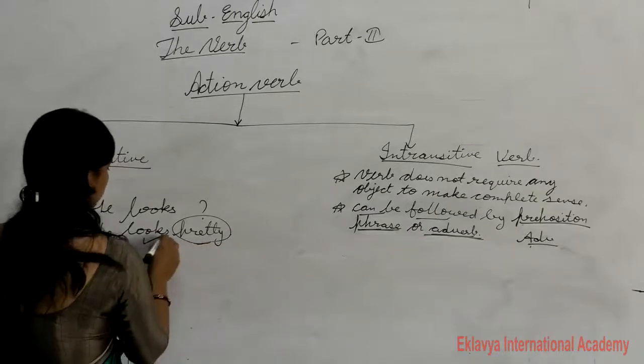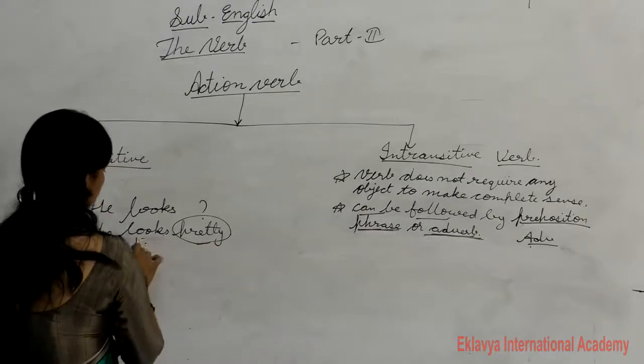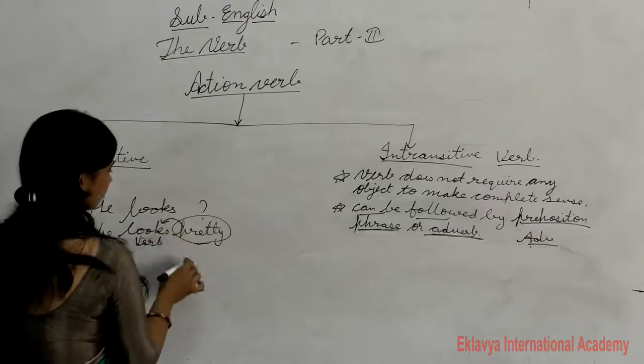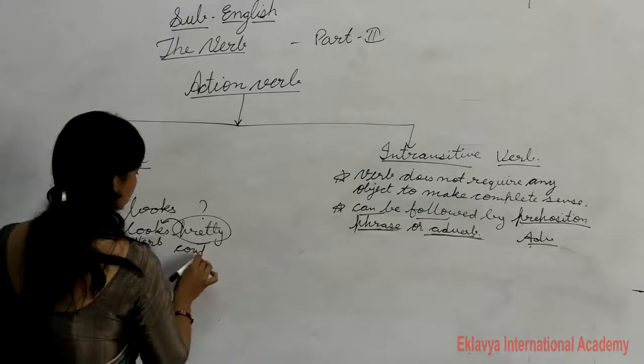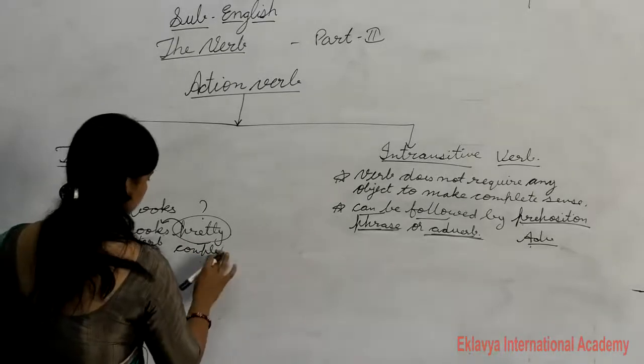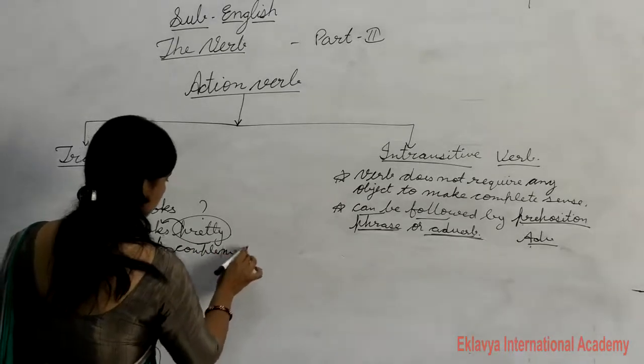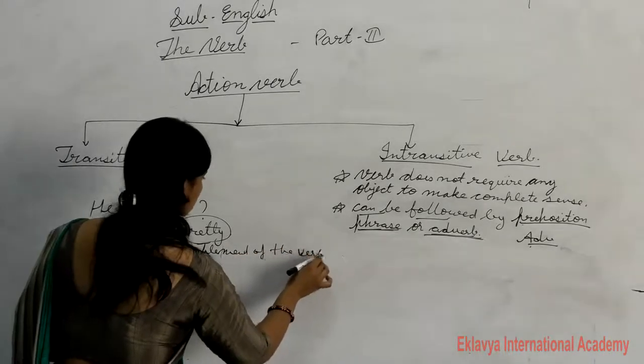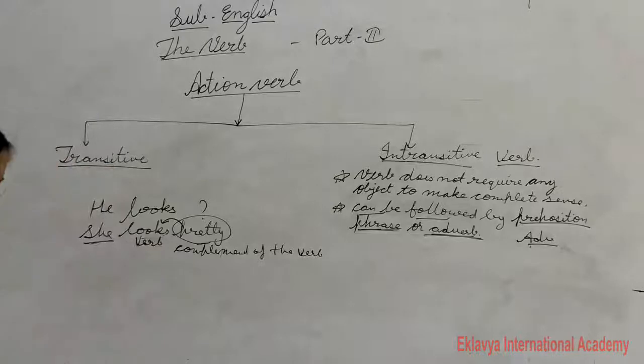This is the verb, and "pretty" is the complement of this verb. Okay student, this is the complement of the verb.